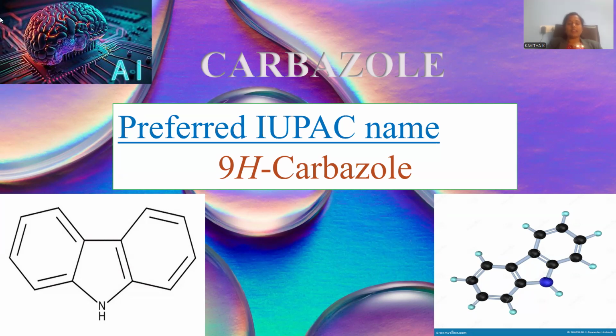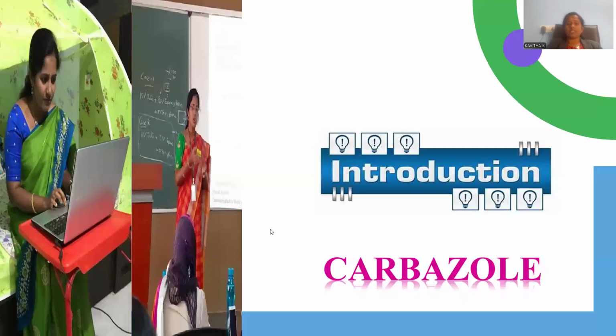It is a tricyclic system, polyannular it might be, with two benzene rings fused with the pyrrole, which is said to be carbazole. Here you can denote indole condensed with another benzene, which is also denoted as the carbazole molecule. You can observe the three-dimensional representation of carbazole, where nitrogen is taken as a heteroatom. All the carbon atoms are connected with hydrogens to satisfy their tetravalency, right? So this is the way carbazole is considered for the day.